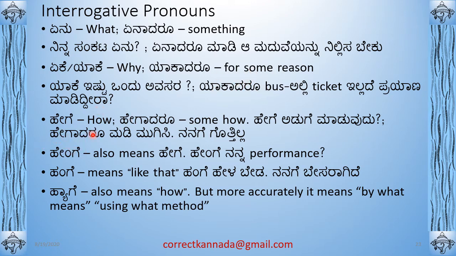ಹೇಗೆ means how. ಹೇಗಾದರೂ means ಹೇಗೆ plus ಆದರೂ, somehow. So ಹೇಗೆ, right? ಅಡುಗೆ, ಹೇಗೆ ಅಡುಗೆ ಮಾಡುವುದು, how to do cooking. So this is an example sentence with ಹೇಗೆ. Now ಹೇಗಾದರೂ ಮಾಡಿ ಮುಗಿಸಿ, ನನಗೆ ಗೊತ್ತಿಲ್ಲ. So ಹೇಗಾದರೂ ಮಾಡಿ ಮುಗಿಸಿ means do however, somehow, right? Somehow do and finish. ಮುಗಿಸಿ is to finish. ನನಗೆ ಗೊತ್ತಿಲ್ಲ, I don't know. Somehow you do it. We say these things, right?